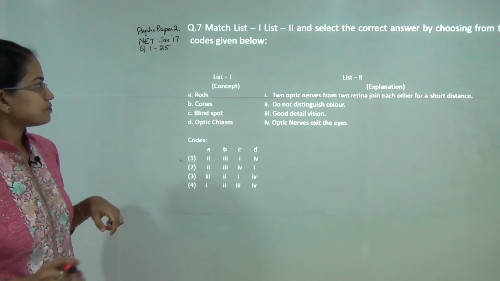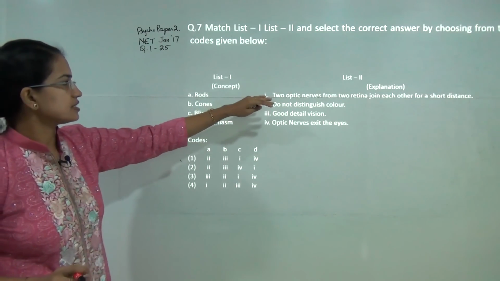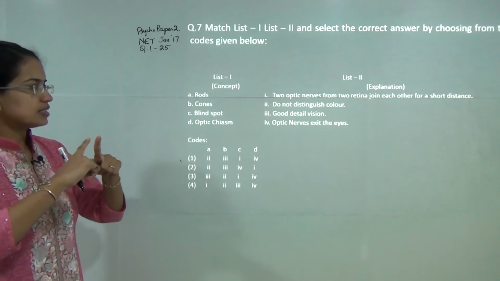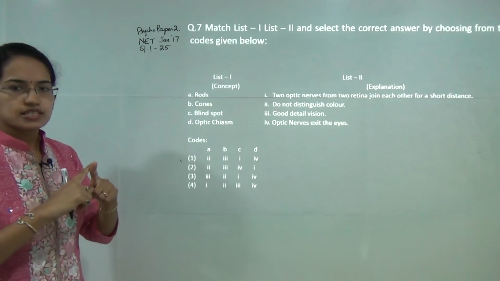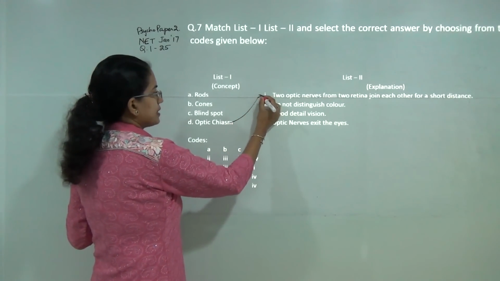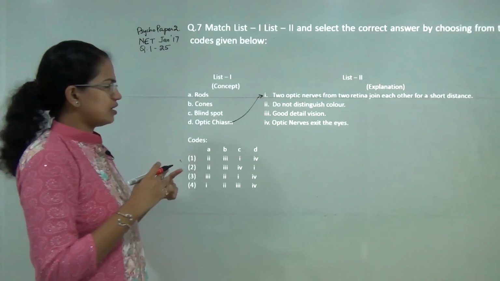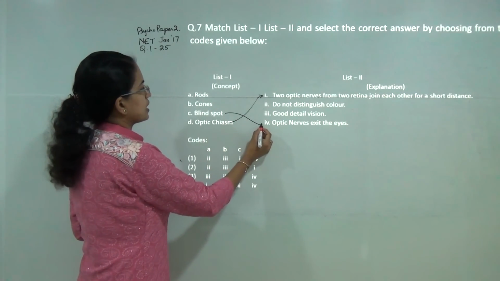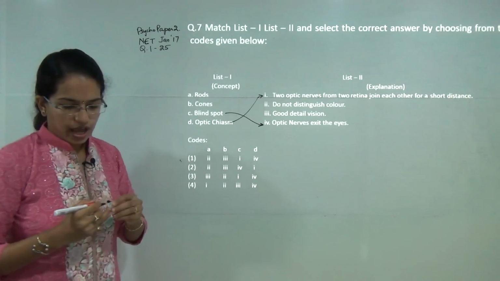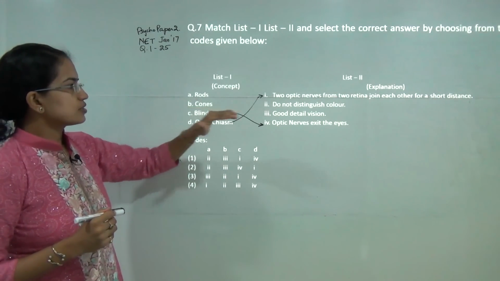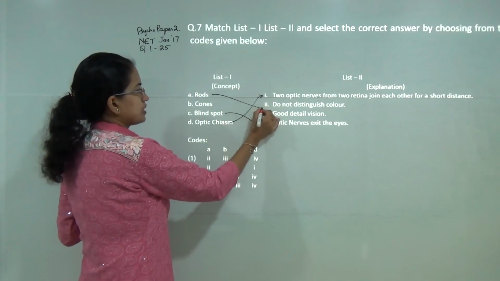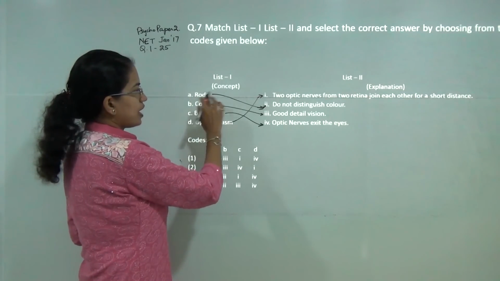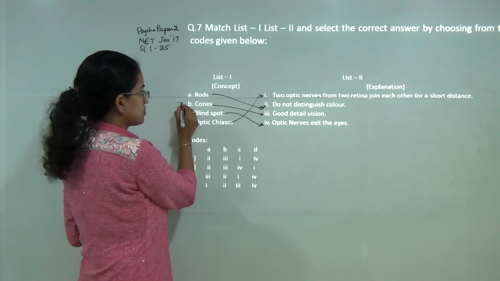Now next question, you have the various concepts and you have to match them with the correct explanation. So chiasm is the region where two optic nerves join each other for a short distance. Blind spot is the region where the optic nerves exit from the eye. So for C you have the correct option as 4, and then you have rods do not distinguish color. Cones can distinguish color and cones give you good detailed vision. So for 1 it would be 2, for cones it would be 3.